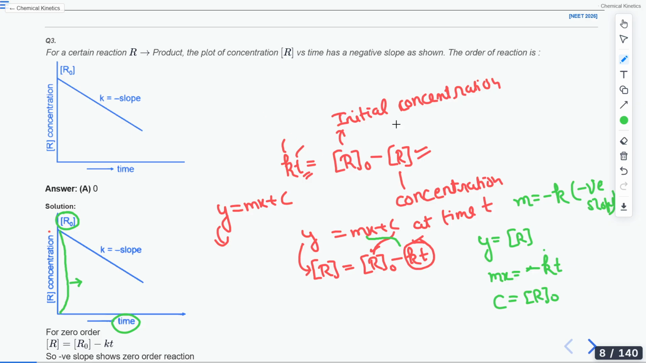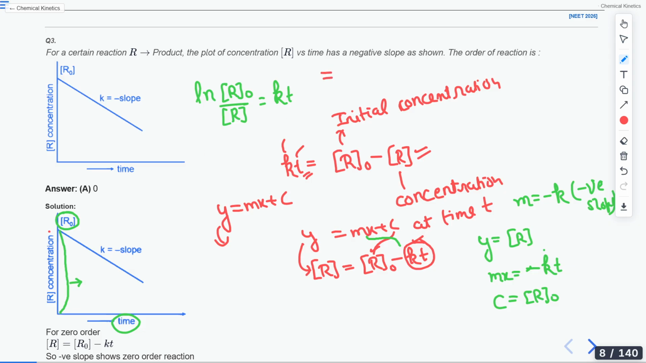Now suppose you are starting with the zero order, so you got this, but you have more options. You can also have a first order reaction. Listen here. A first order reaction looks like this. So this is your integrated rate law for the first order reaction.